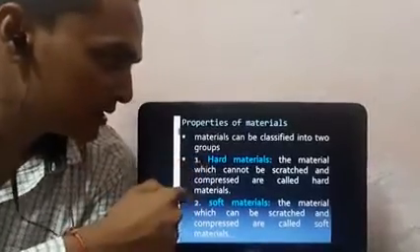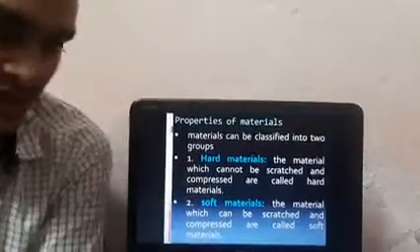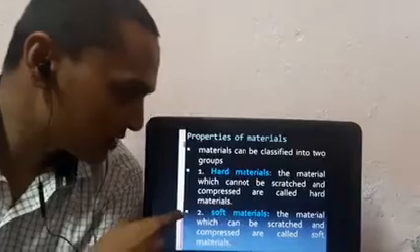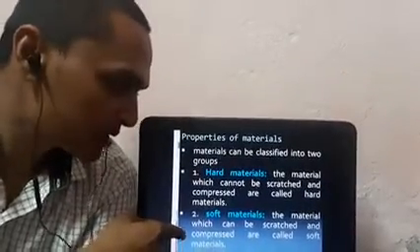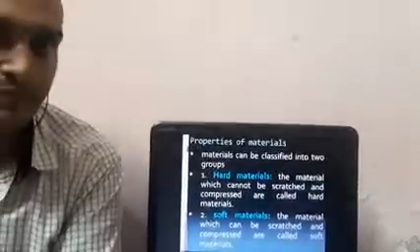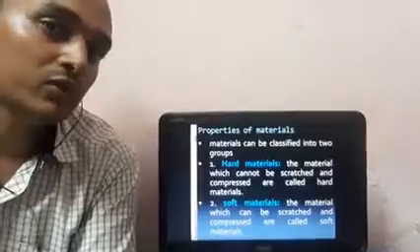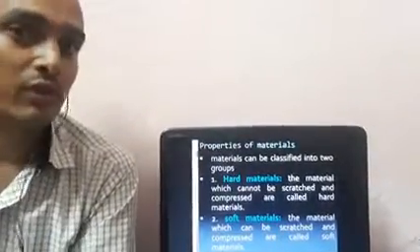Hard materials: the materials which cannot be scratched and compressed are called hard materials. And soft materials are what? The materials which can be scratched and compressed are called soft materials. So mainly in this property we will have two categories. One is hard materials and another is its opposite, which is soft materials.